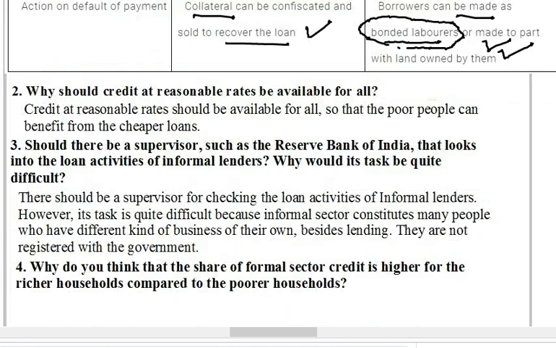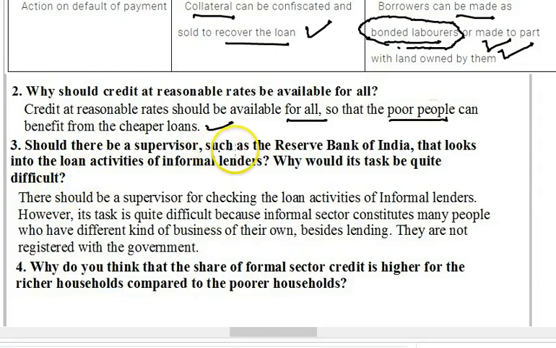Next question: why should credit at reasonable rates be available for all? Very important. Credit at reasonable rates should be available for all, so that the poor people can also take the benefit. It's not only the rich who should be given credit because they have better collaterals, but also the poor people. And the terms and conditions in their case should be very liberal, so that they can afford that loan.